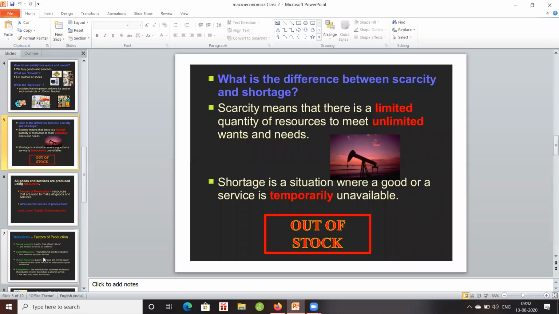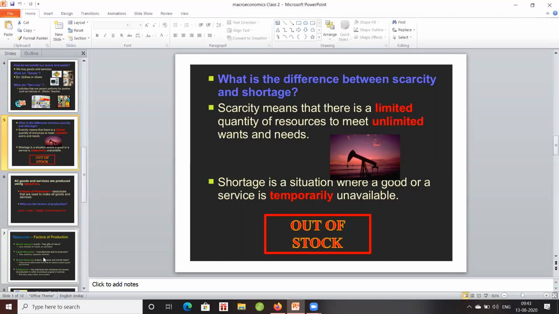Scarcity means there are limited resources, and within those resources we have to satisfy our needs. But shortage means at that moment some resources are not available. We may say it is out of stock. So you may be asked a Section A question: distinguish between scarcity and shortage. You have to make three paragraphs.